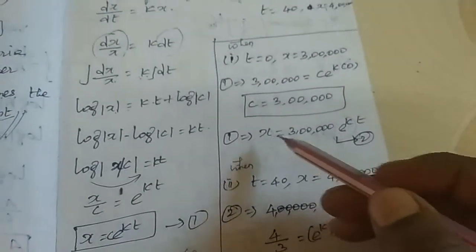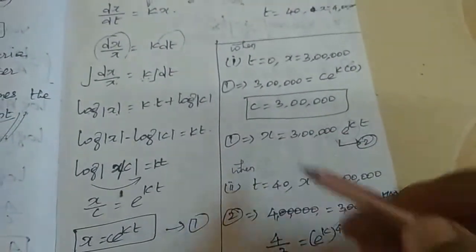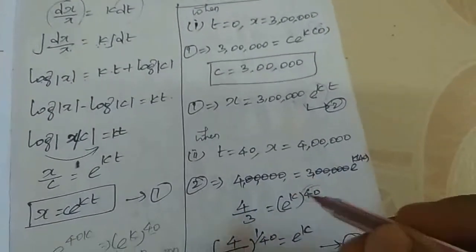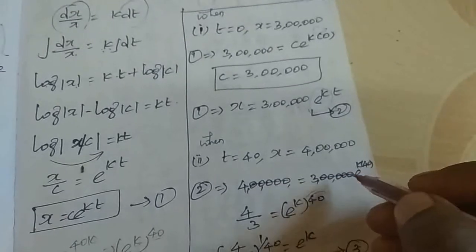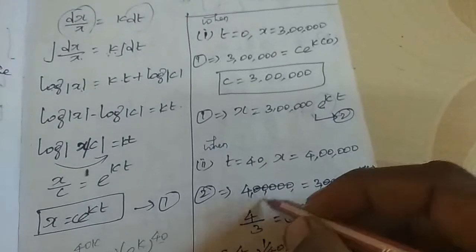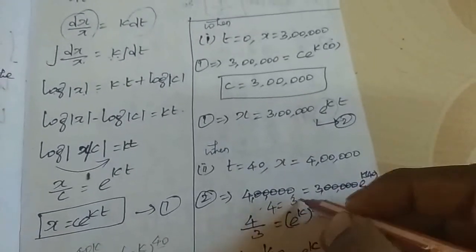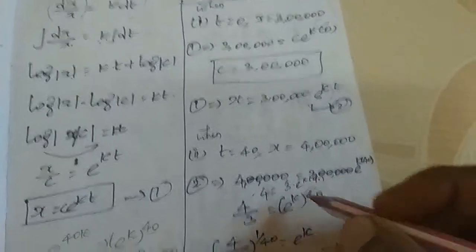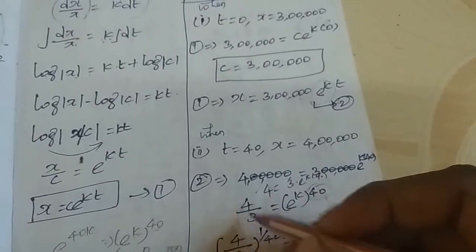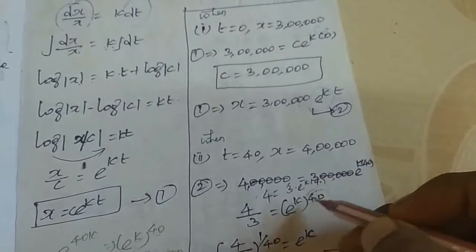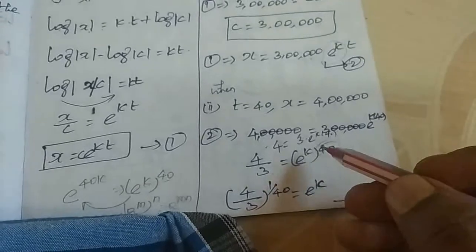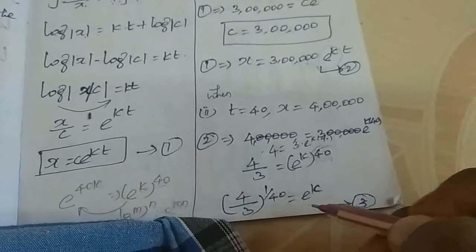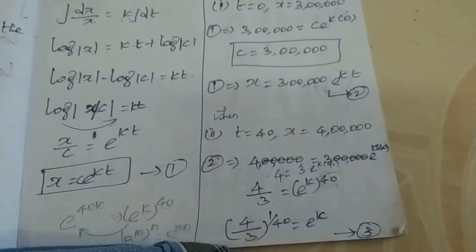Substitute all values in this equation: 4 lakhs equals 3 lakhs e power k into 40. Now lakhs cancels on both sides, and the remaining is 4 equals 3 into e power k into 40. Dividing by 3, 4 by 3 equals e power k into 40. Now on that side 40 goes in the opposite way, 1 by 40, so 4 by 3 power 1 by 40 equals e power k. That is called equation number 3.